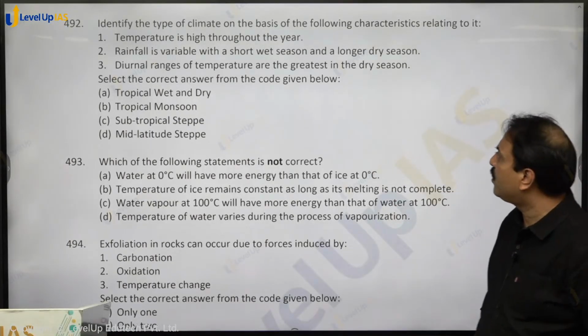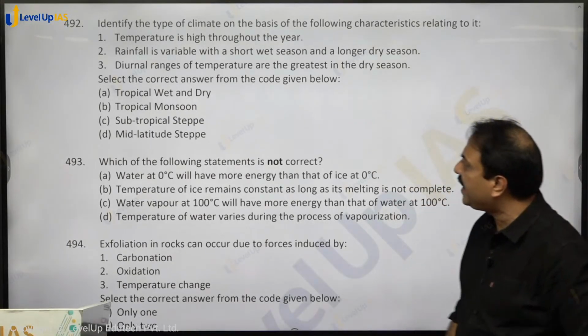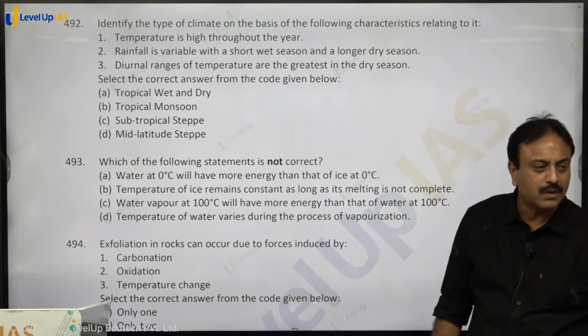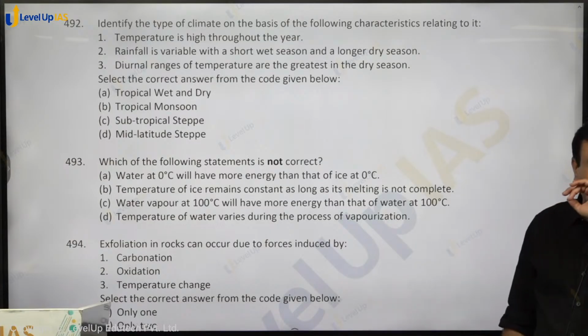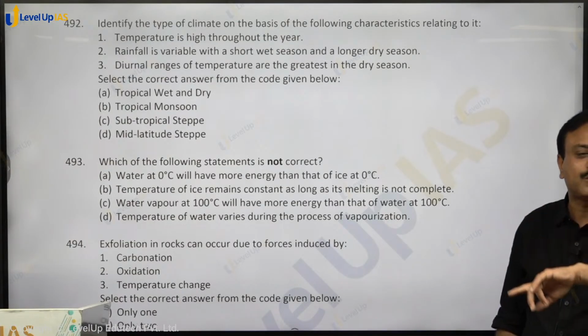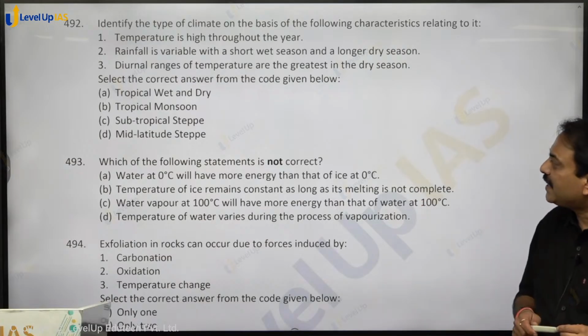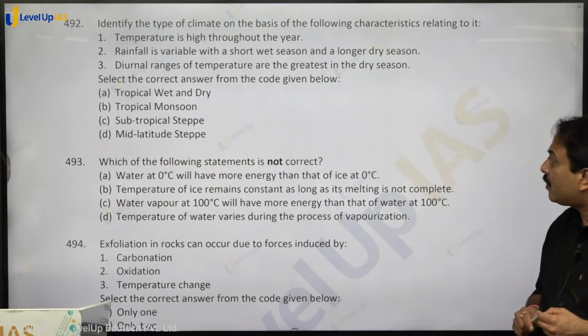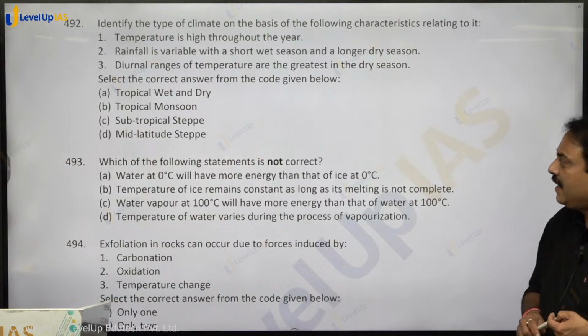Identify the type of climate on the basis of the following characteristics relating to it. UPSC has asked the question last time, उससे पहले पूछा, last time पूछा. Temperature is high throughout the year. Rainfall is variable with short wet season and longer dry season. The annual ranges of temperature are greatest in the dry season.